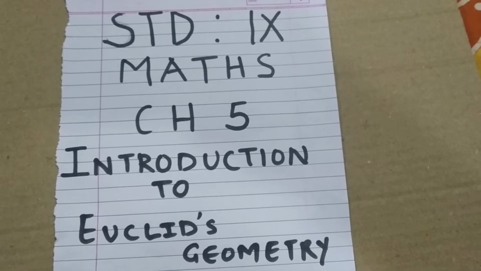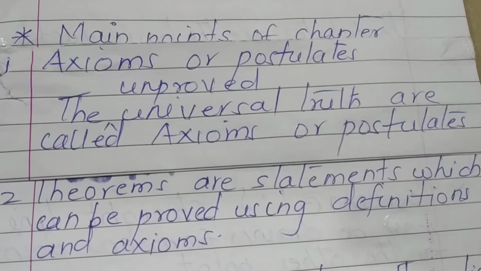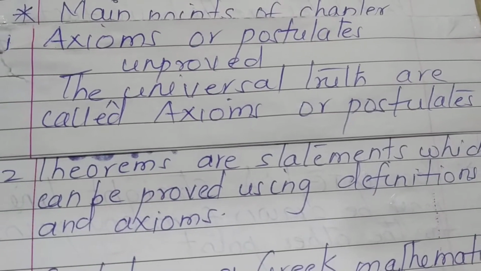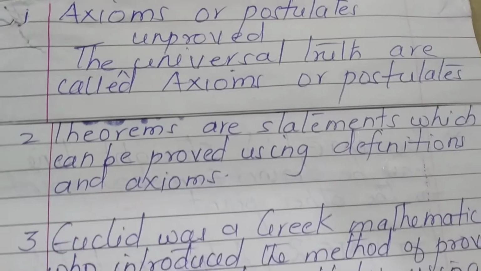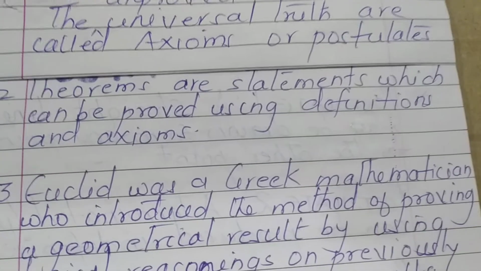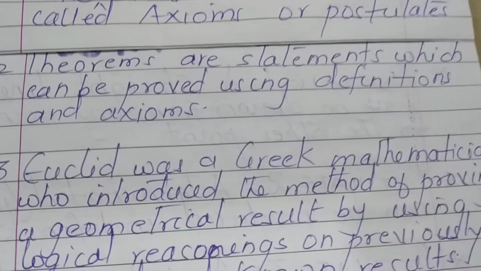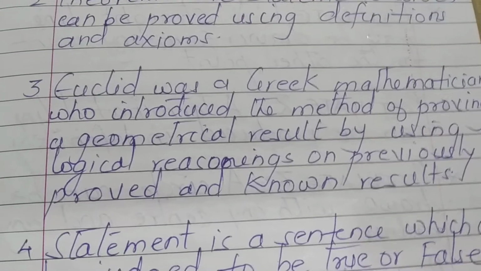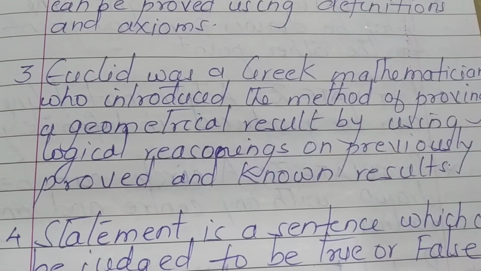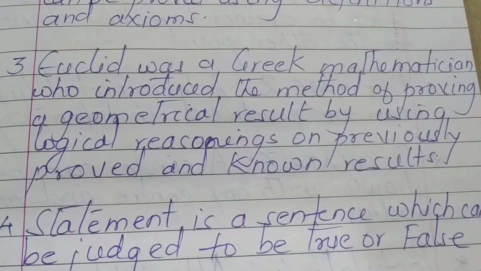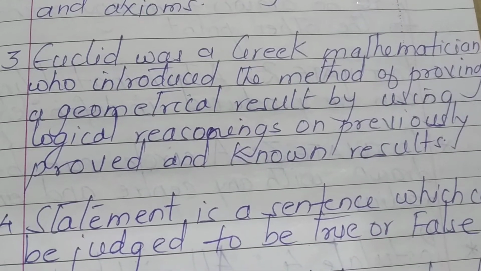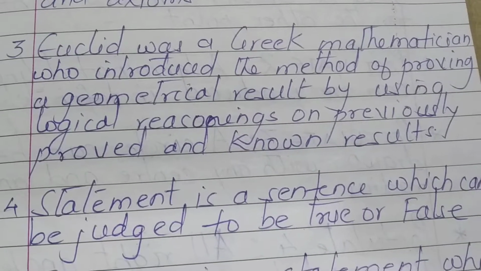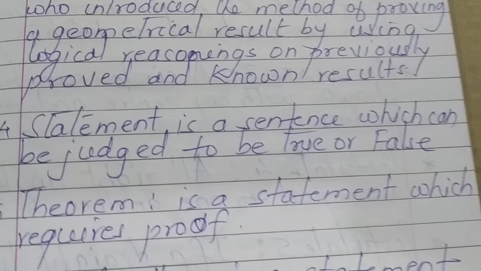It's very easy. The main points are, the first one, axiom or postulate. The unproved universal truths are called axioms or postulates. Theorems are statements which can be proved using definitions and axioms. Third point, Euclid was a Greek mathematician who introduced the method of proving a geometrical result by using logical reasoning on previously proved and known results.